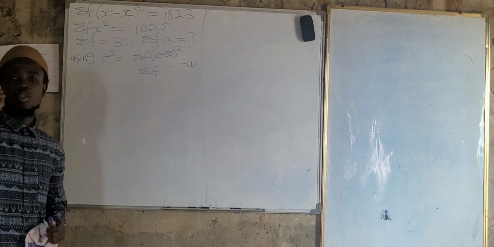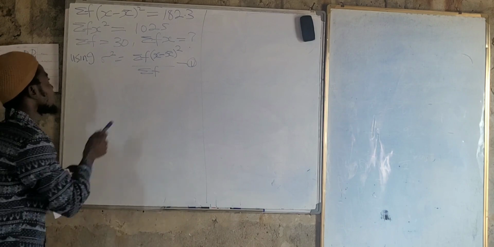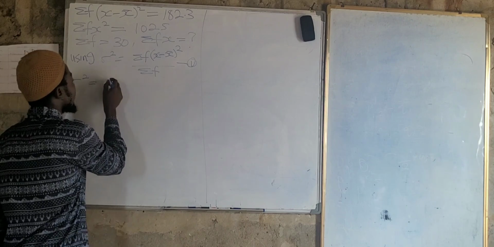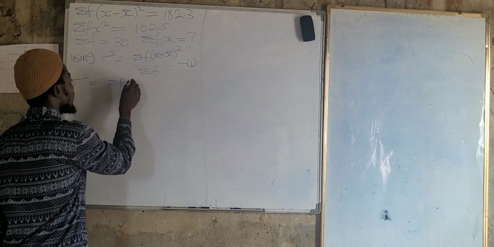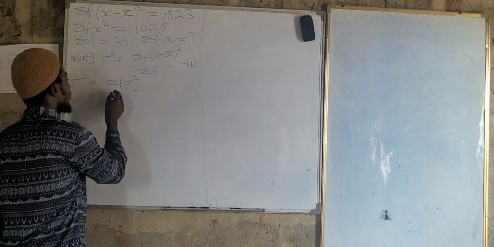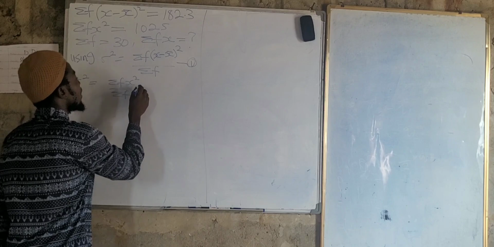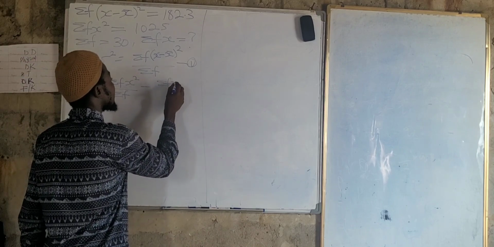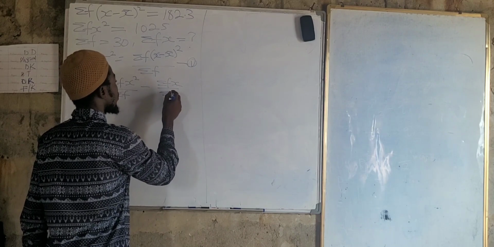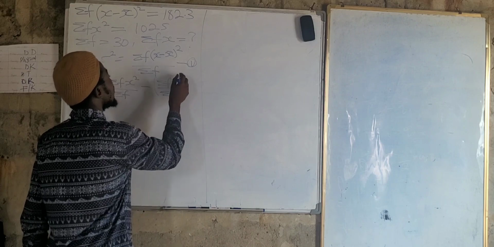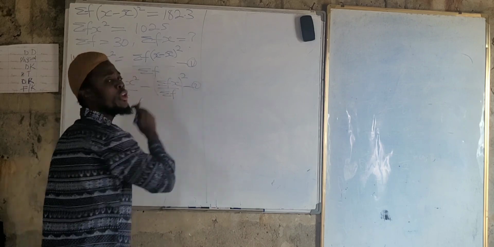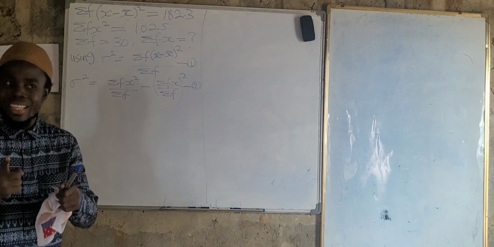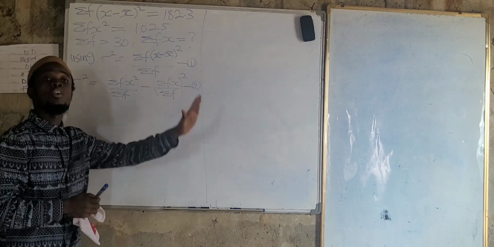Because we have another formula for the variance. Variance is equal to summation of fx square over summation of f, minus summation of fx over summation of f, the whole square. You can call this equation 2 if you like. It's not compulsory, guys. I only want you to understand. That's why I am mentioning equation 1 and equation 2.